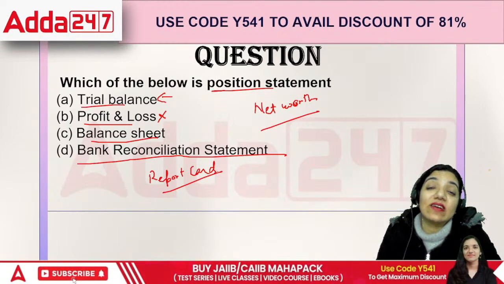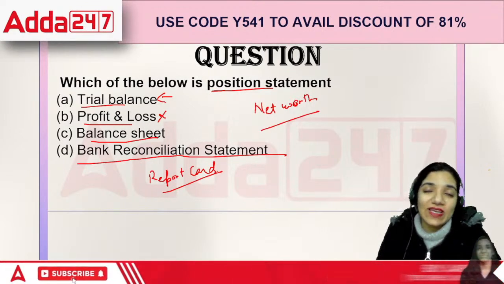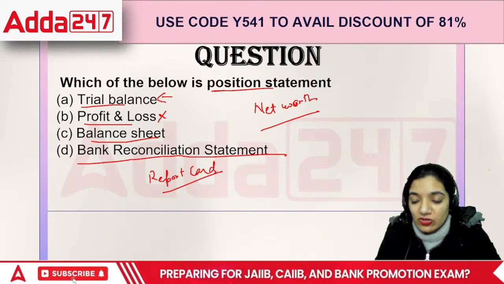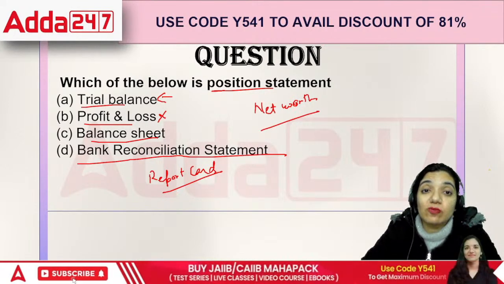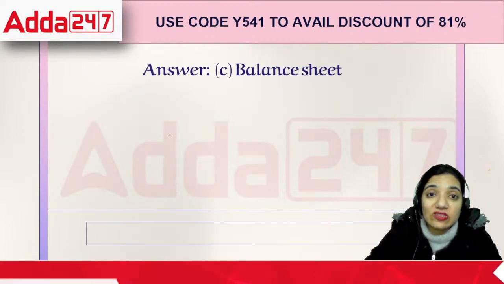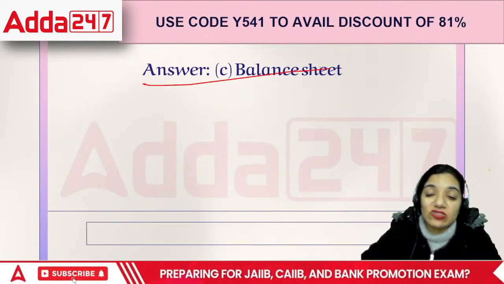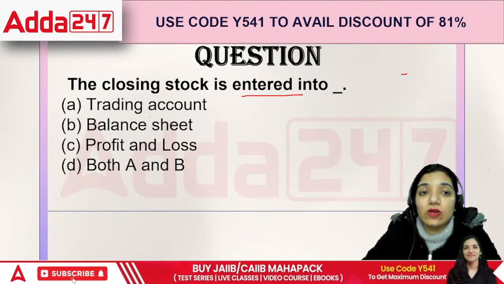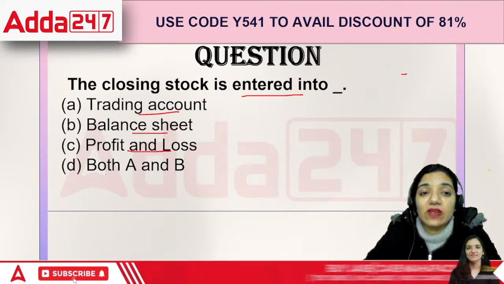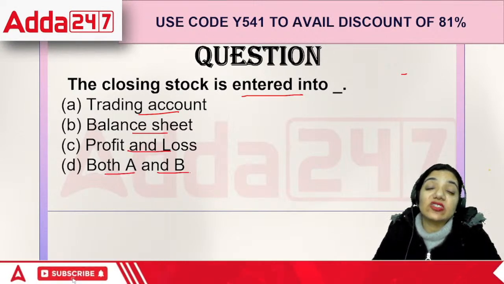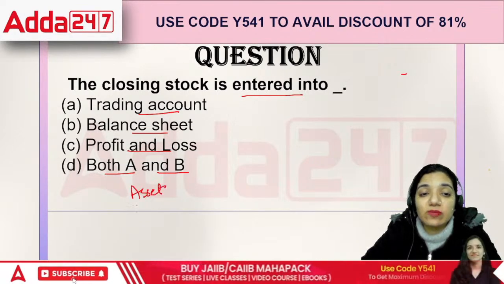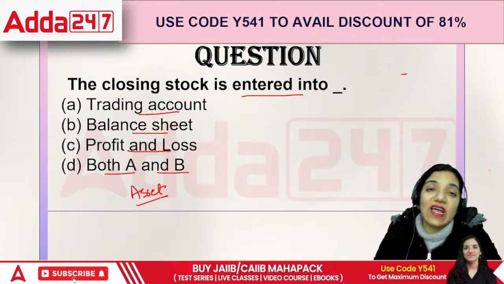While the balance sheet is the ultimate thing that gives you a position in the organization, not only the present organization situation, but also the past that the organization has gone through. So the position statement is basically the balance sheet which talks about the assets and liabilities of the organization. So it's going to be balance sheet. The closing stock is entered into trading account, balance sheet, P&L, or both A and B. The closing stock is basically an asset which talks about this asset is saleable.